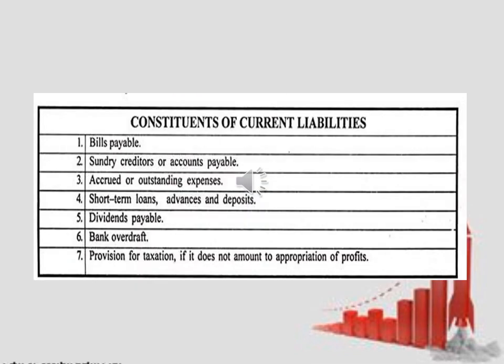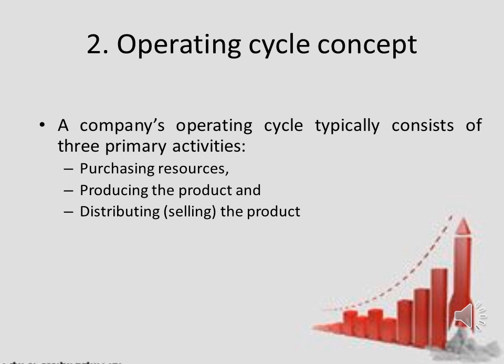If we talk about the current liabilities, it may be bills payable, sundry creditors or accounts payable, accrued or outstanding expenses, short-term loans, advances, deposits, dividends payable, bank overdraft and provision for tax if it doesn't amount to appropriation of profits. The next concept in working capital is the operating cycle concept. What is the operating cycle concept?